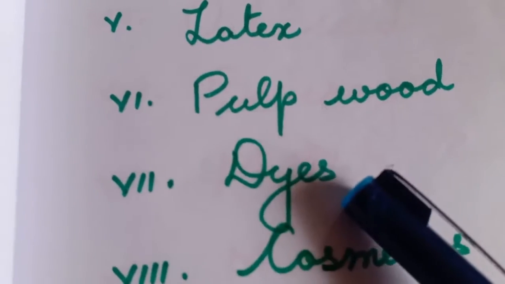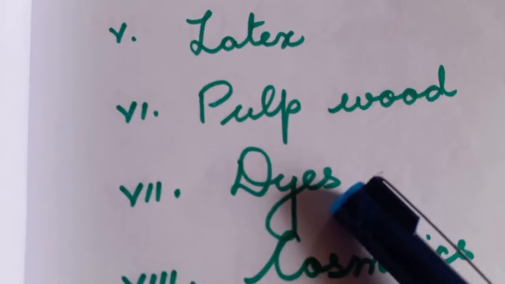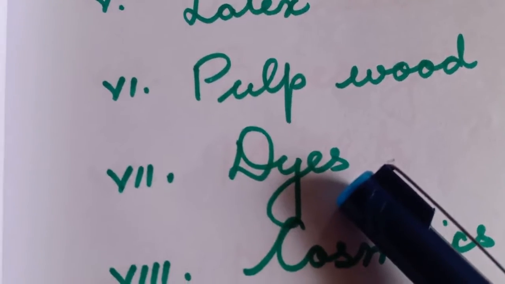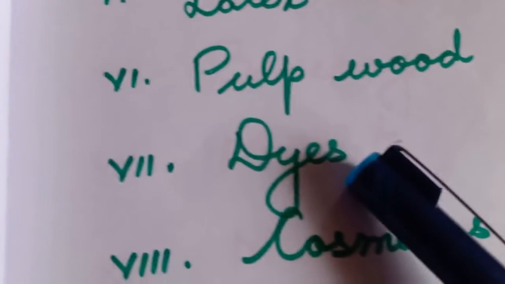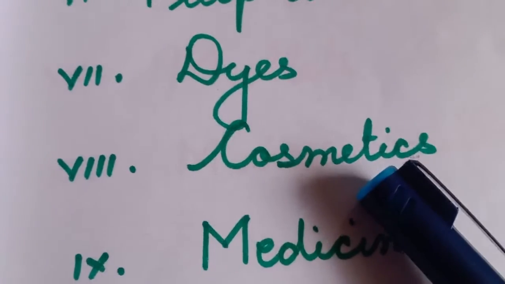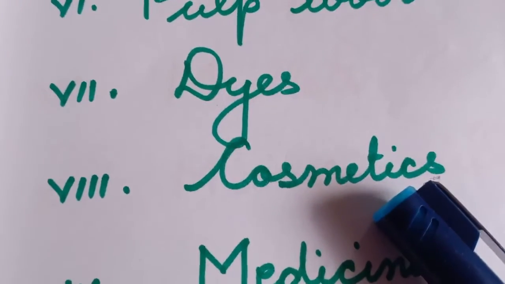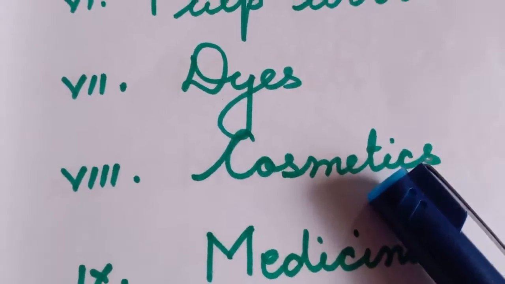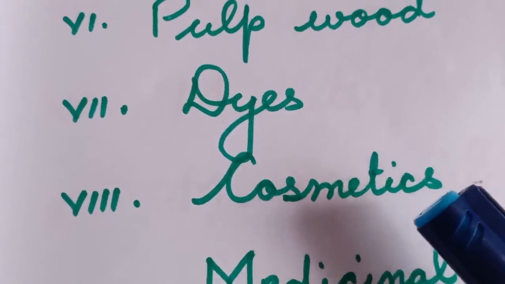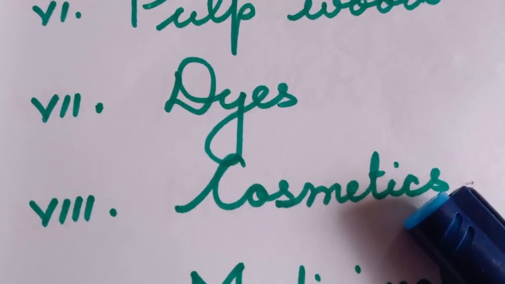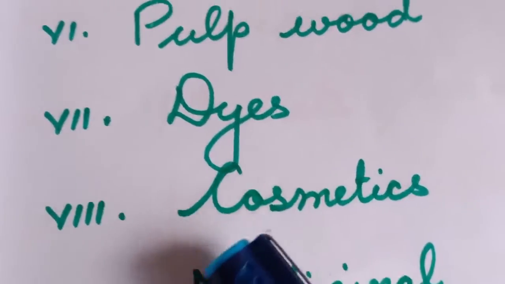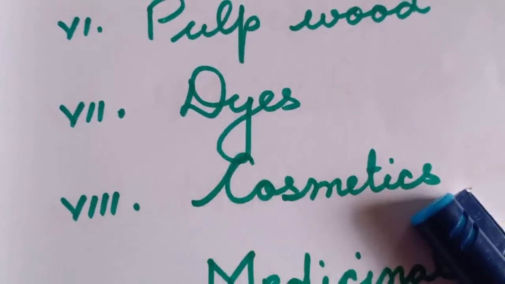Dye. Plants yield a variety of dyes, coloring substances. Some are natural. These natural dyes are obtained from plants, so they have an economic role in the production of dye. Cosmetics. They are used for decorative purposes for mankind. Turmeric, a substance with very important antiviral and antifungal properties, is also used as a cosmetic. So we have many plants which are used for cosmetics.